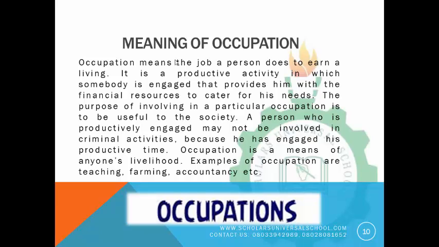You know, we have a number of us that our daddy or our mommy, they are accountants. Our daddy or our mommy, they are teachers. Our daddy or our mommy, they are farmers. Our daddy or our mommy, they are traders. Our daddy or our mommy, they are lecturers. That activity that they are engaged in, that activity that they are doing in order to earn a living is what we call occupation.